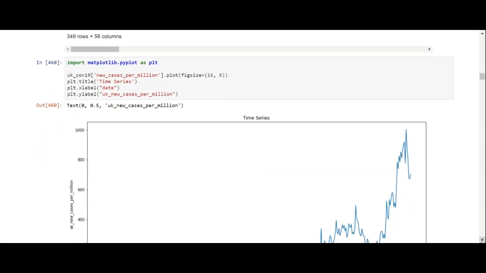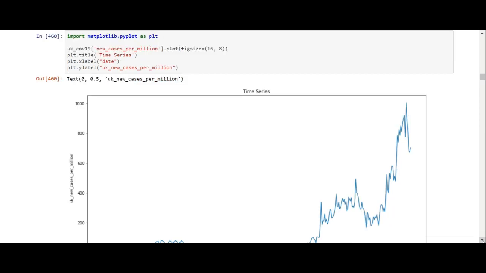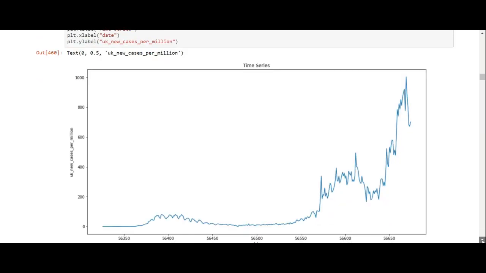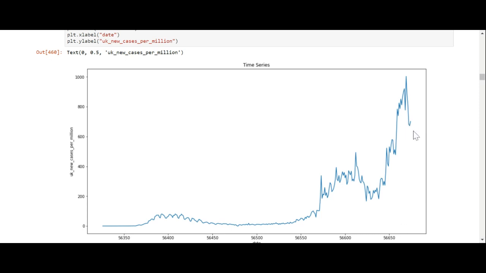And so now we're checking the new cases per million, and that's the UK. You can see here that around Christmas time we had a spike, which is what they said was going to happen. And then they initiated another lockdown, and when they initiated this other lockdown, the cases decreased. And then we had an increase in the cases yesterday.